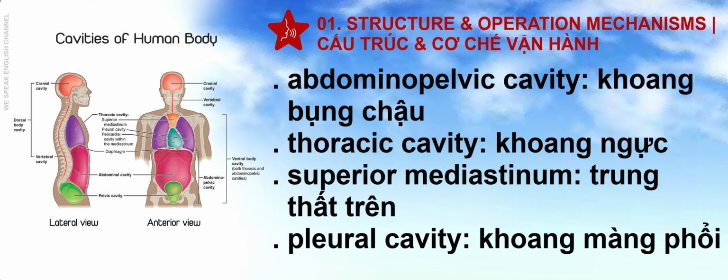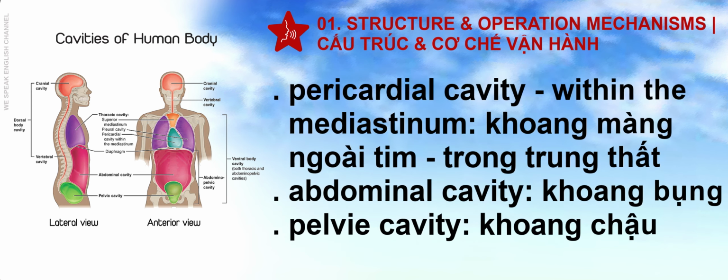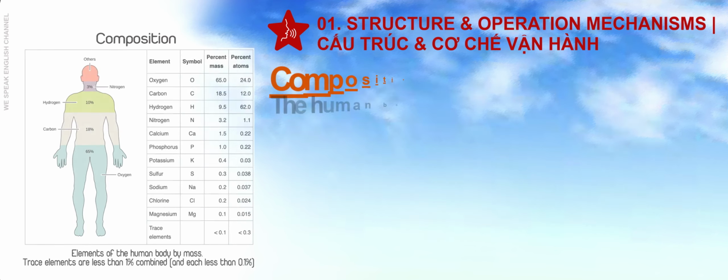Thoracic cavity: superior mediastinum, pleural cavity, and pericardial cavity within the mediastinum. Abdominopelvic cavity: abdominal cavity and pelvic cavity.